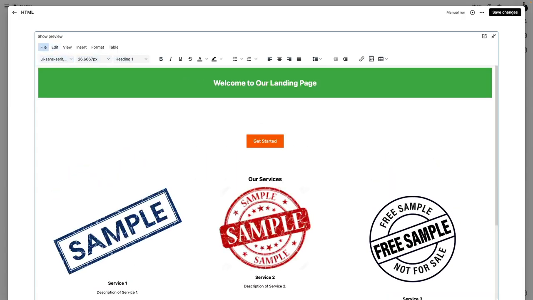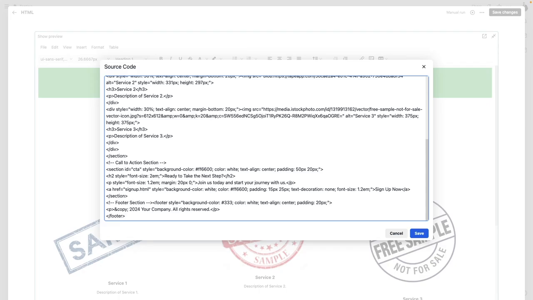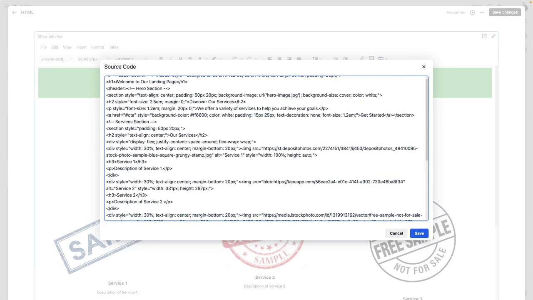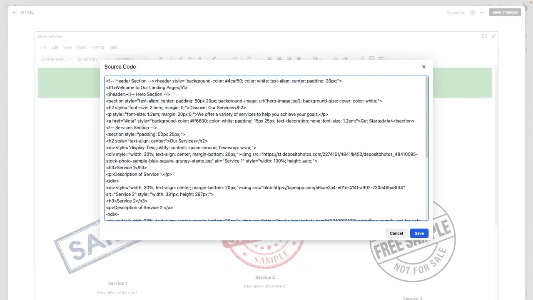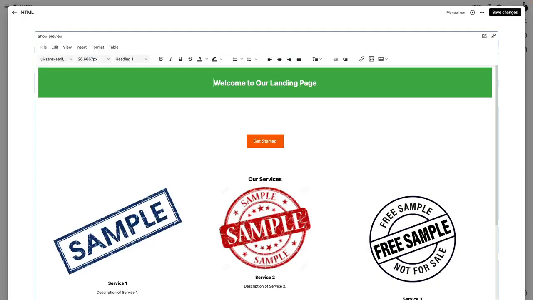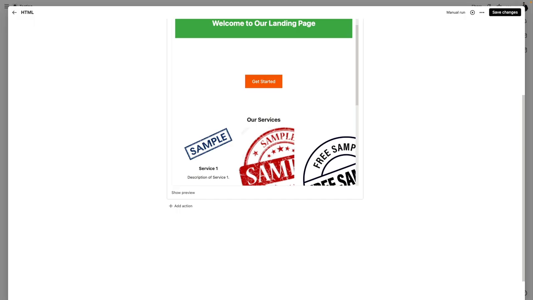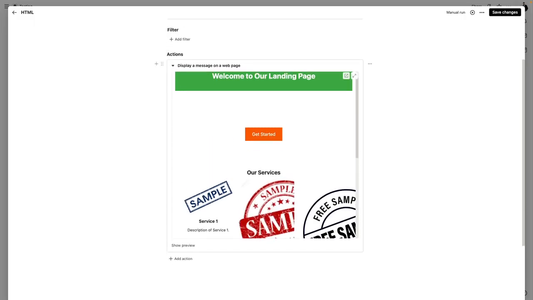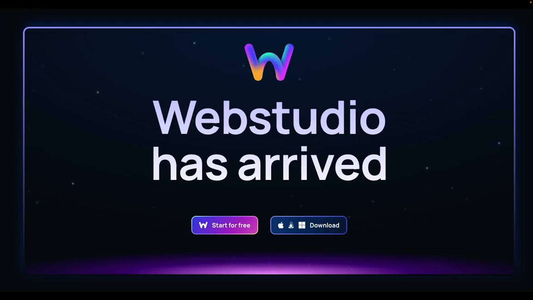But the editor is kind of clunky and it takes a considerable amount of effort to make this. As you can see here in the source code, this code is basically inline CSS, so it's difficult to read and difficult to handle. So I was looking for something to substitute this completely, and I found a fantastic app that makes creating landing pages and websites overall a lot easier, and it gives you decent control over the design of the website. And that one is called Webstudio.